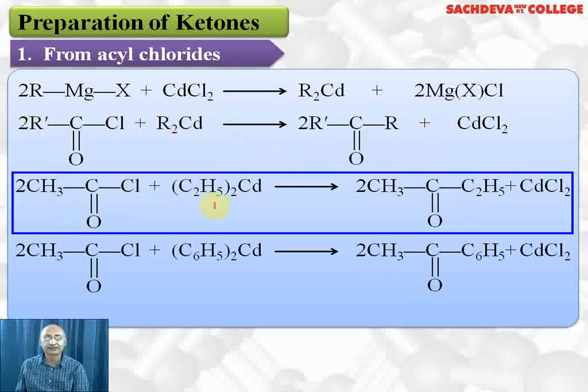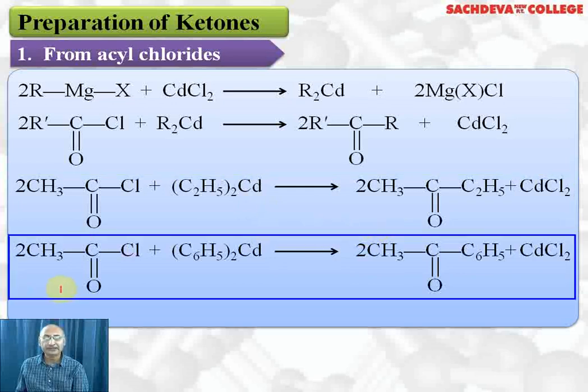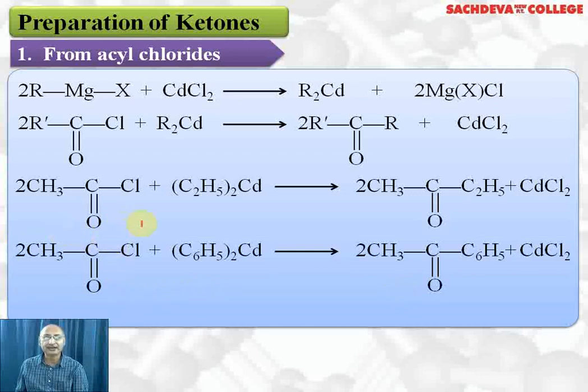Acetyl chloride, when it reacts with diethyl cadmium, results in the formation of 2-butanone, plus the side product cadmium chloride is formed. If acetyl chloride reacts with diphenyl cadmium, we get acetophenone plus cadmium chloride. So this method is specially used for preparation of ketones by using acid halide with dialkyl cadmium.